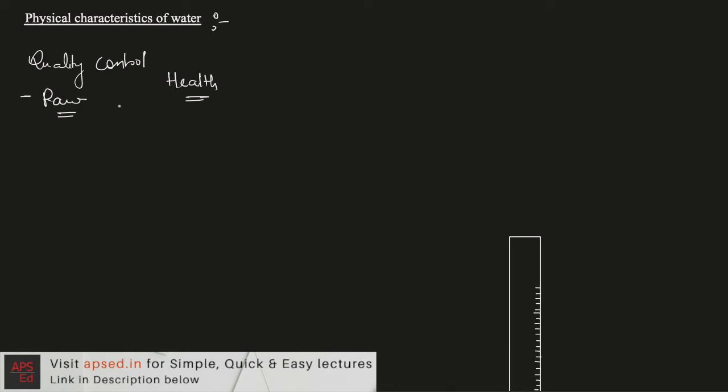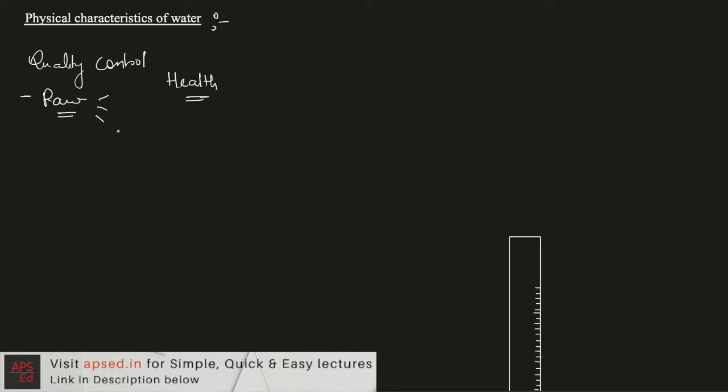If there is color in the water, what is the temperature of the water, what is the turbidity of the water. We have to understand these characteristics of raw water before we can give it treatment, or before we can even provide it for water supply.